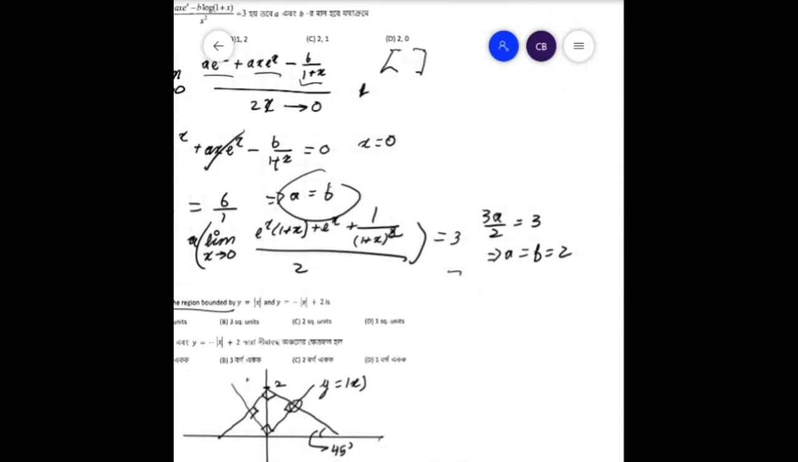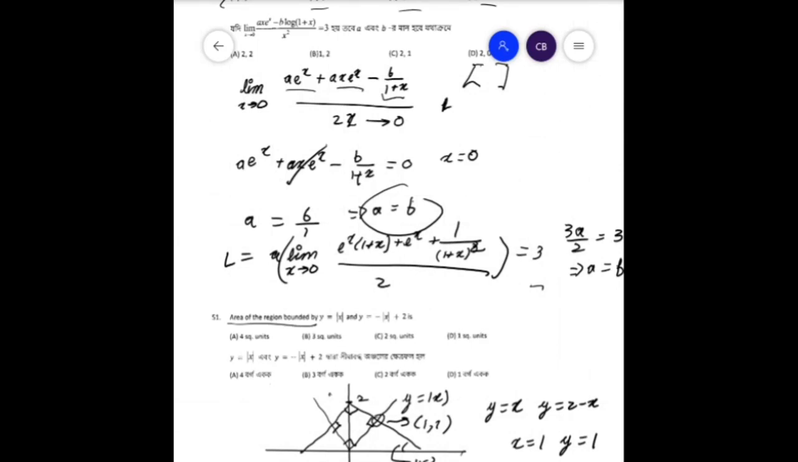So let us solve for this point. When x is greater than 0, we can say that y is equal to x and y is equal to 2 minus x. Now if these two intersect, then we can say x is equal to 1, y is equal to 1. Now this point is therefore x is equal to 1, y is equal to 1.